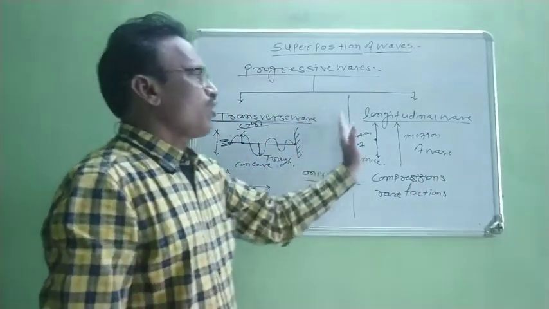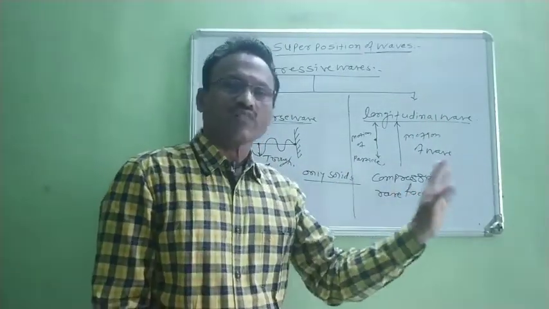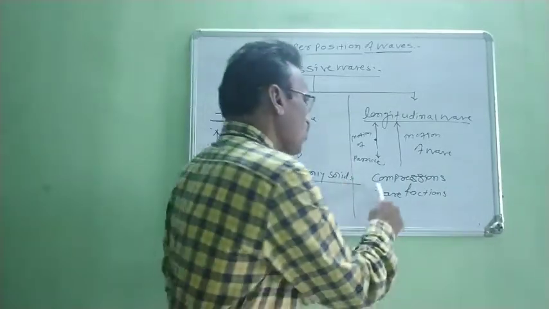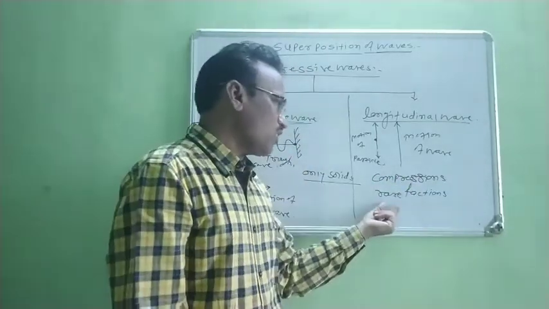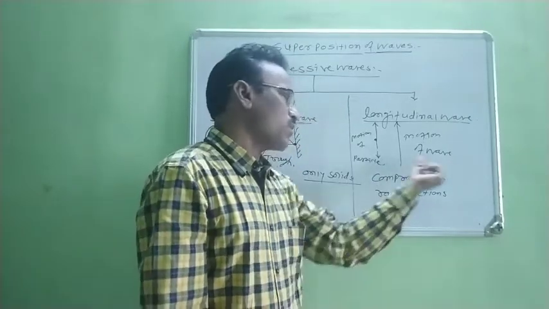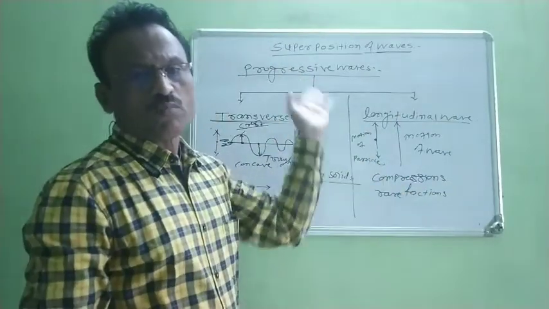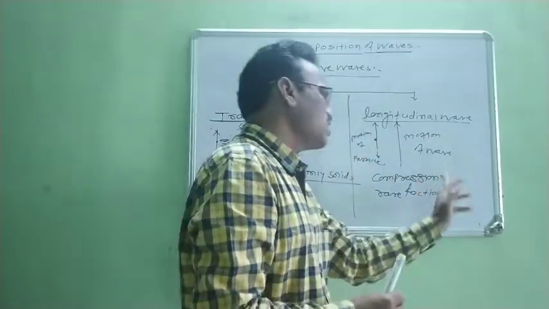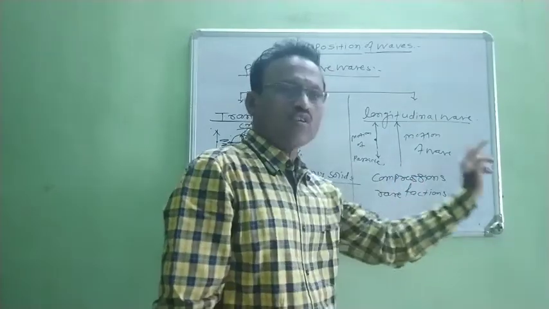Therefore, when longitudinal waves travel through the medium, it is divided into alternate compressions and rarefactions, and they follow each other. Now, what is compression? Compression is the high pressure region. And what is rarefaction? Rarefaction is the low pressure region. Why is it known as a high pressure region? Because in this compression region, the number of layers or particles are crowded together, gathered together. Therefore, its density is high. Therefore, this region is known as a compression.